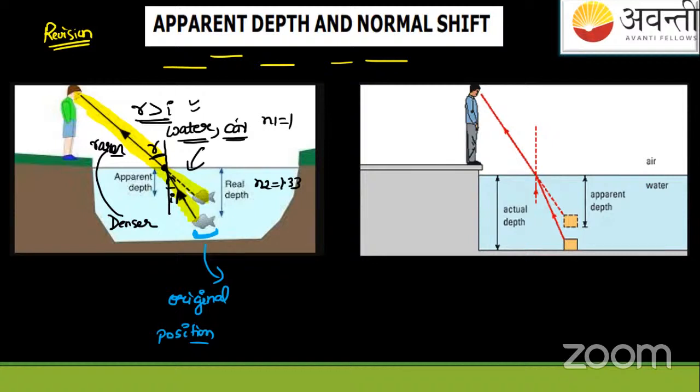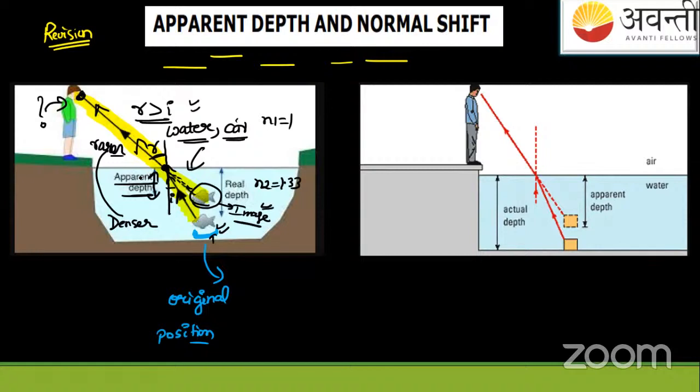When this ray is extended back virtually like this, I'll get an image of the fish, which is not a real image. Which is actually the image, not the real object, which is actually the fish. But if someone asks me, what is the depth of the fish inside the water? To your eyes, the ray which is coming is this ray, this ray, this ray. When extended back, it will meet this image, which is not the original object, that is the fish. So you will say that the depth of this fish is this much only, which is actually its apparent depth.